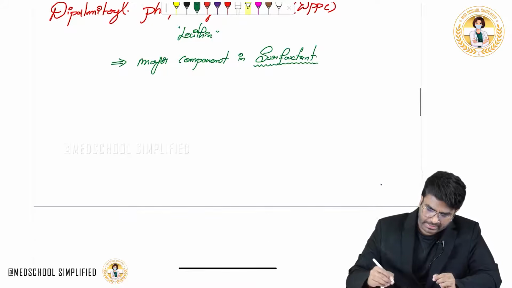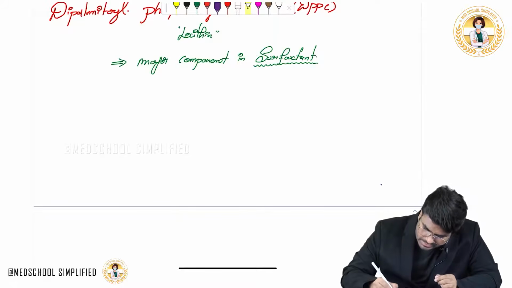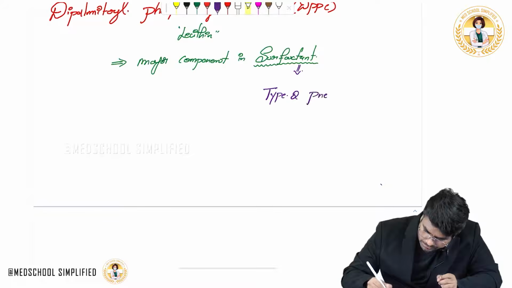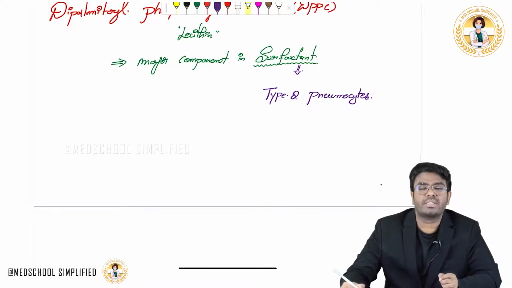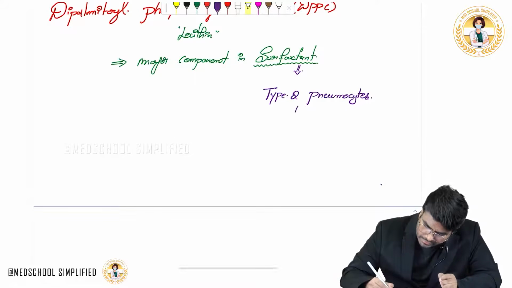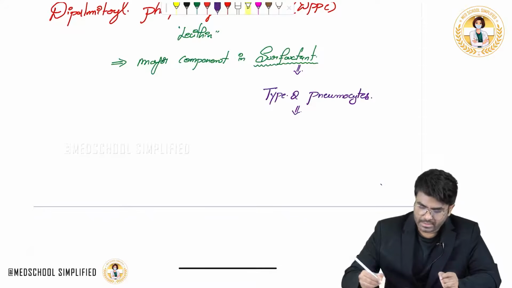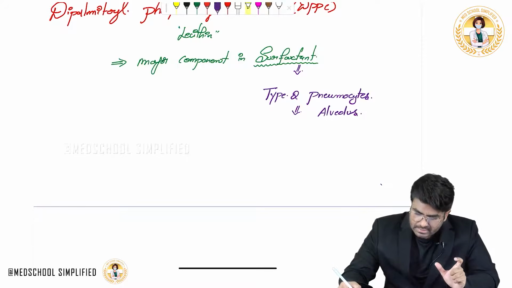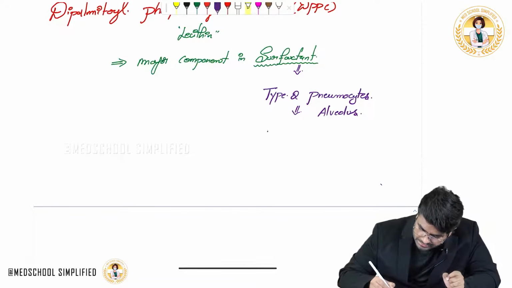For your understanding, let me tell you what surfactant is. Surfactant is produced by type 2 pneumocytes, which are present in the alveolus.